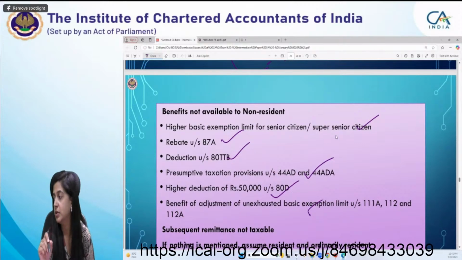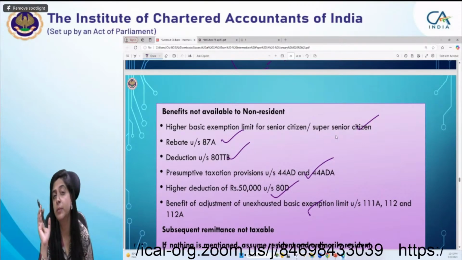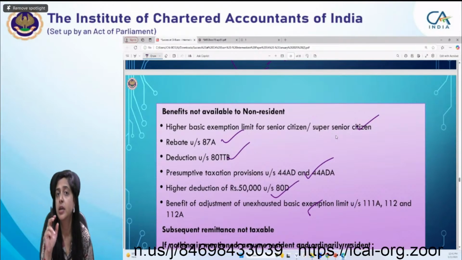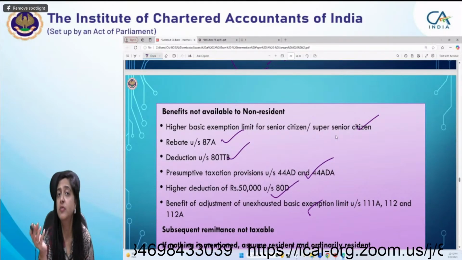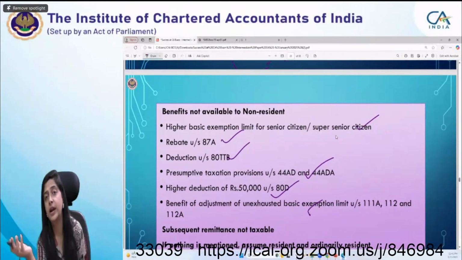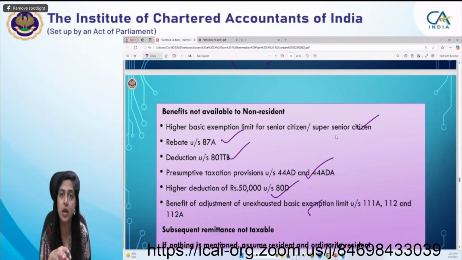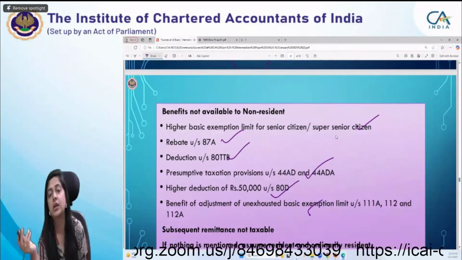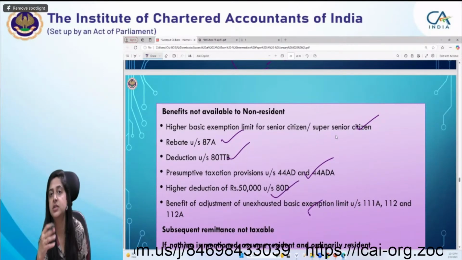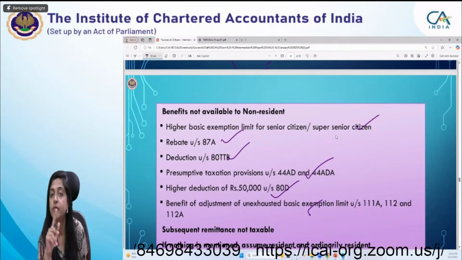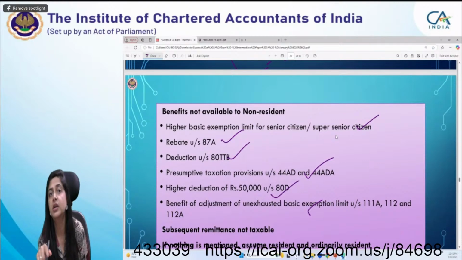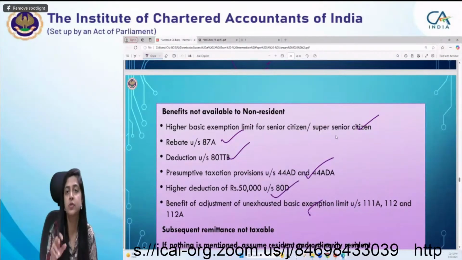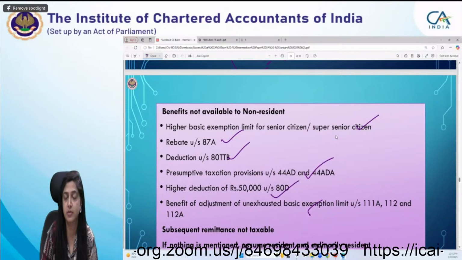Also remember the capital gain, there is an amendment in the capital gain about the indexation. If the assessee is a resident individual and he acquired the land and building before 23rd July 24 and is selling after 23rd July 24, then only he will get the benefit of indexation. It's an optional benefit. For that also the assessee needs to be a resident. So these are certain things. For that also residential status is very, very important.